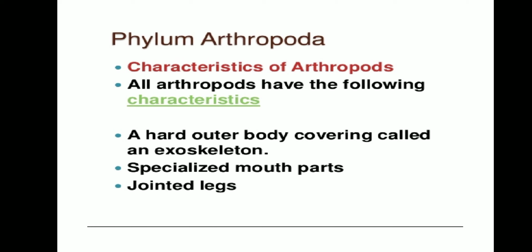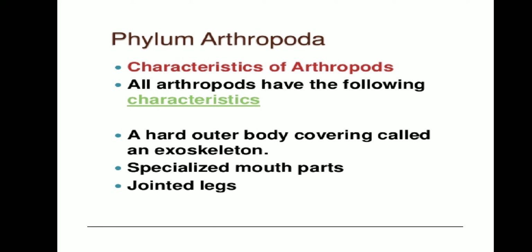So this chitin periodically gets shed and it grows. The casting off and regrowing of the exoskeleton is called molting.